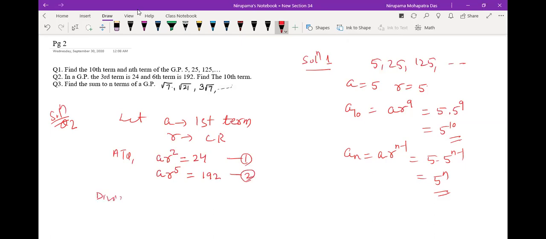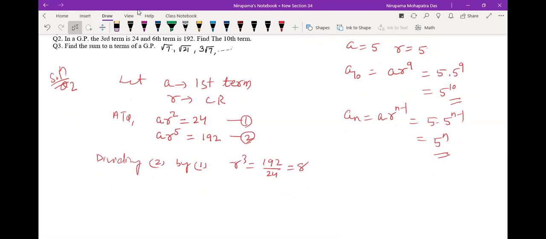So now dividing, let us number it as equation 1 and 2. Dividing equation 2 by equation 1, you have r cube equal to 192 by 24. Is it 8? Yes, r cube is 8. So r equal to 2. So once you get r equal to 2, from equation 1, A r square is 24, so A equal to 24 by 4, that is 6.